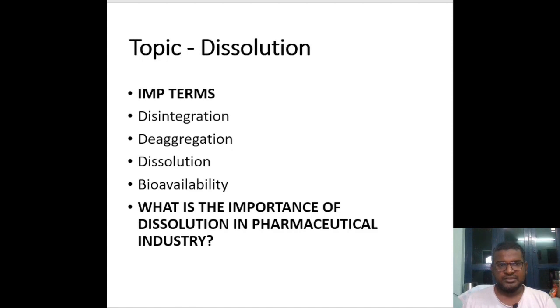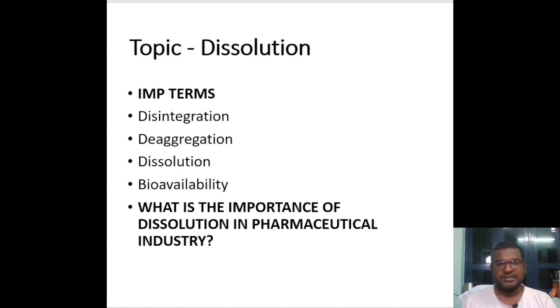If you come to the disintegration part, disintegration is a process in which the tablet or a solid dosage form gets converted into small particles. This process is called disintegration. Next is deaggregation: the smaller particles formed in the disintegration process get converted into finer particles. This process is called the deaggregation process.